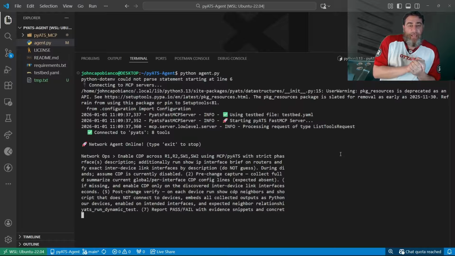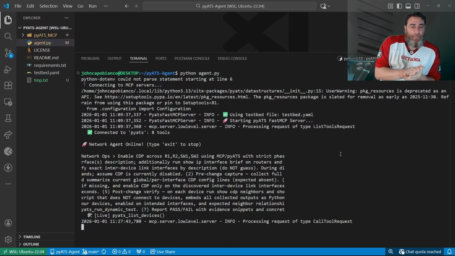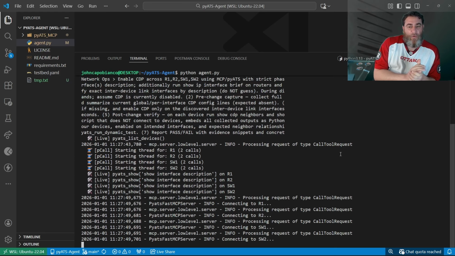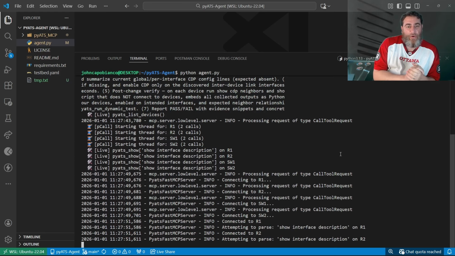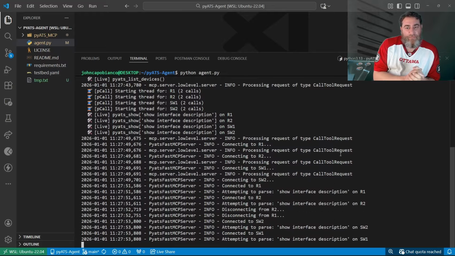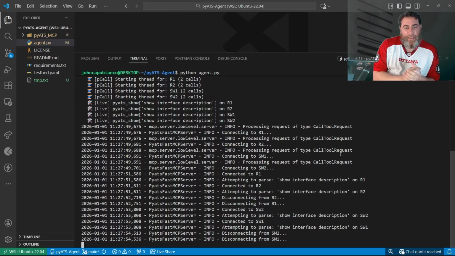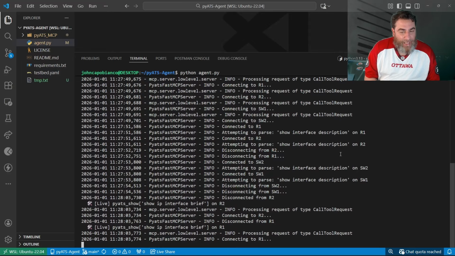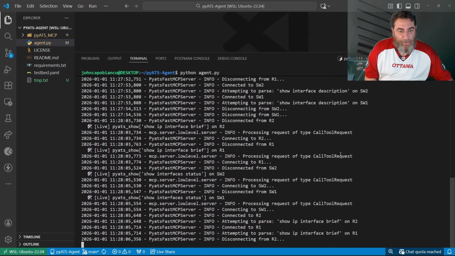And let's take a look at parallel calls. It shouldn't be running anything twice. It pauses here for a second. There's a little bit more reasoning going on here, I think, with this model. So here we go. Show interface description on the 4 devices in parallel. Good. And we shouldn't see the same command run more than once. I did iron that out. We had a bit of a hallucination. I think that was a model issue.